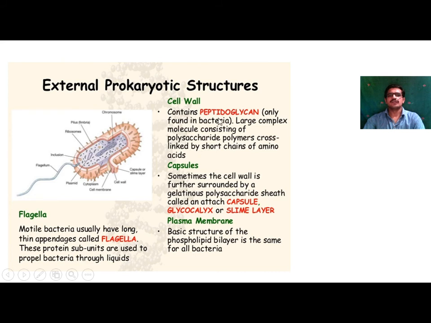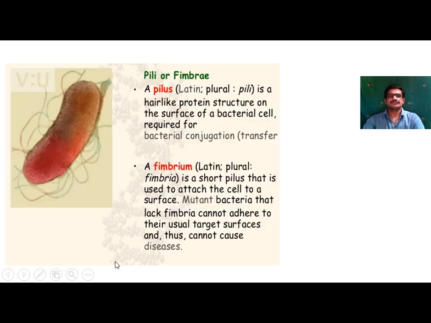The cell wall is made up of peptidoglycan. The capsule is made up of glycocalyx or slime layer. The plasma membrane is made up of a phospholipid bilayer. Then flagella are for movement, and their protein subunits are used to propel bacteria through liquids.